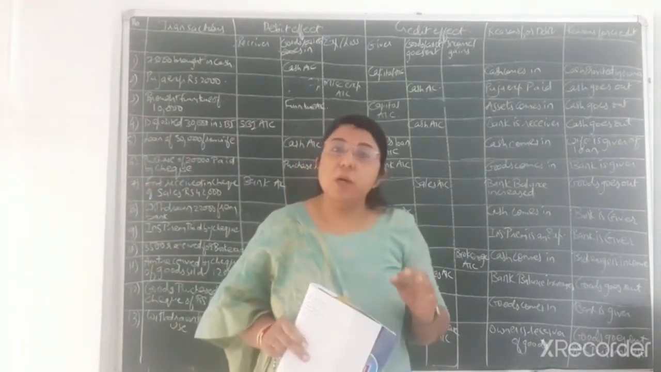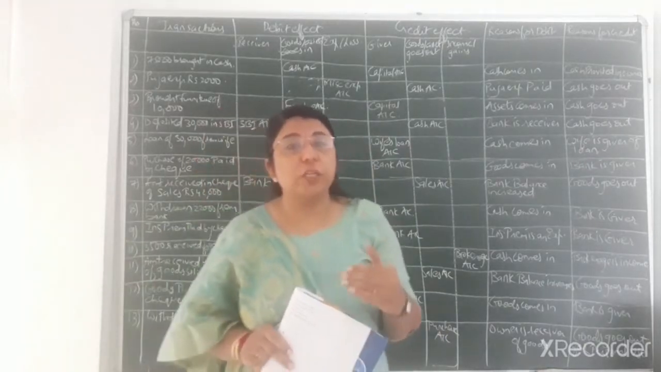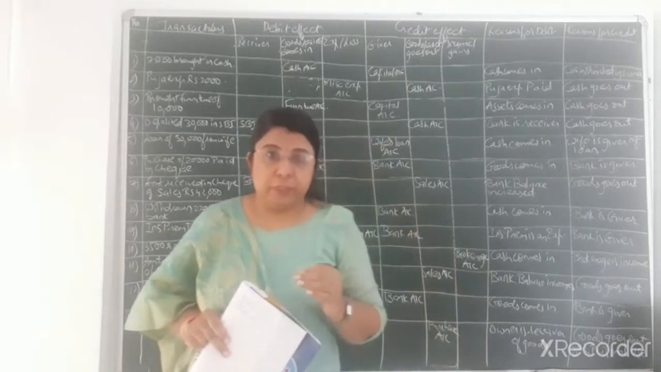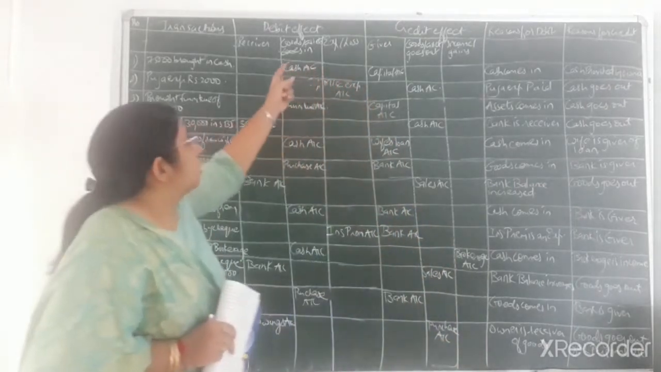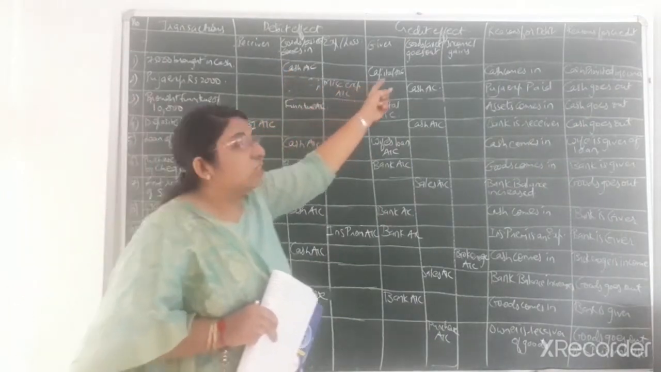Now over here the word personal furniture is mentioned to you. It means he is bringing his own furniture from home to the business. So it is also one kind of capital. Over here in the first transaction it is mentioned that he is bringing cash in the firm. So that was also considered as capital.